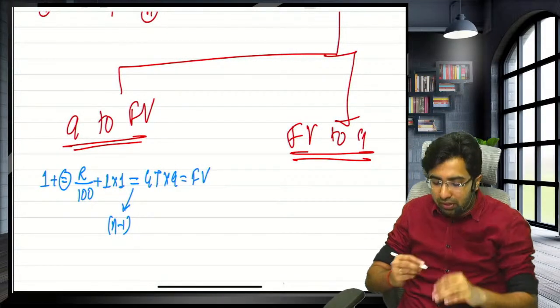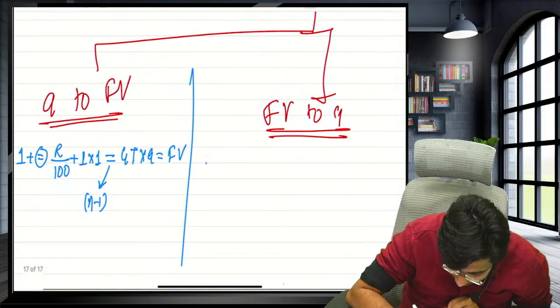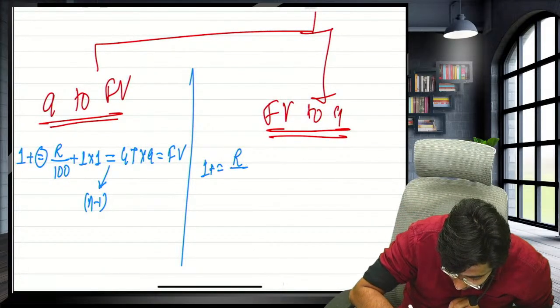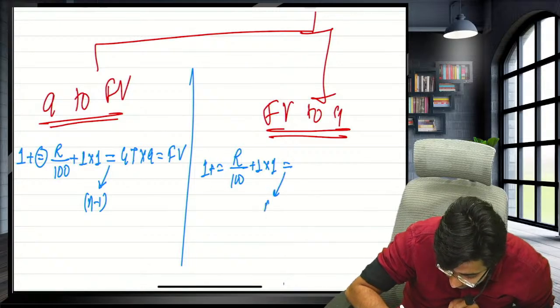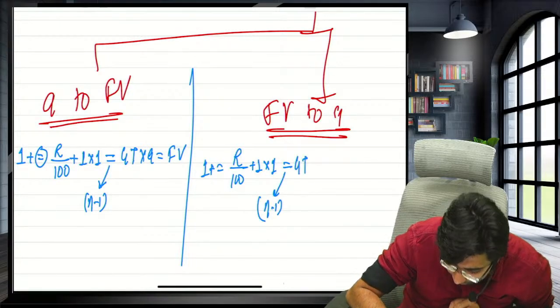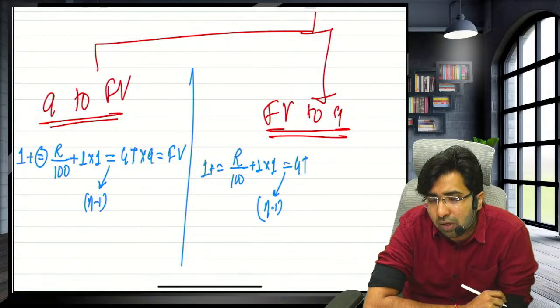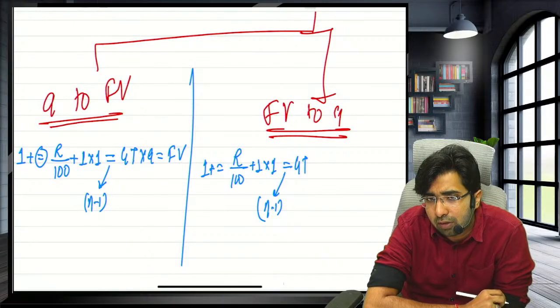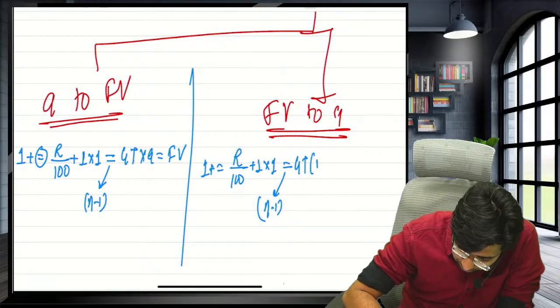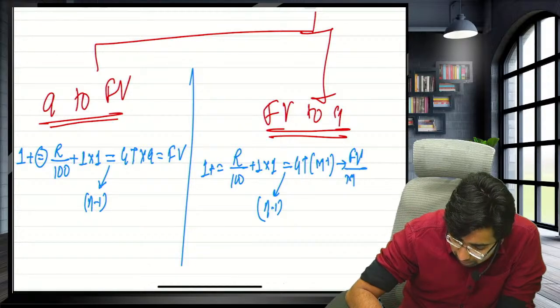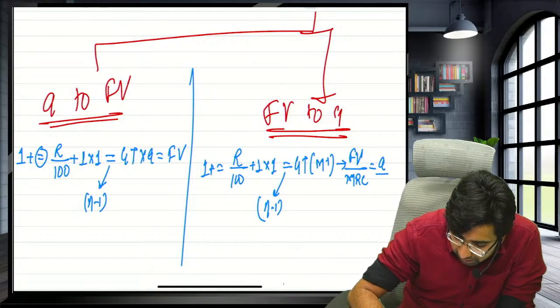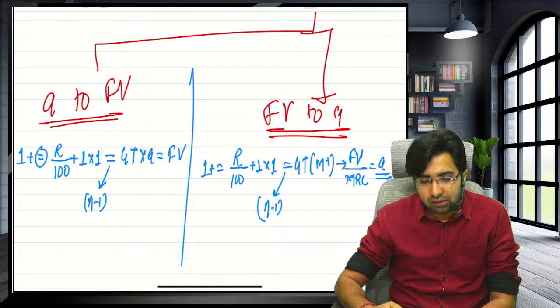Same concept for future value to annuity. 1 plus equals to, R upon 100 plus 1 into 1. Press equals to how many times? Number of installments less 1, GT. But this time you don't need to multiply. You have to divide this information from something else. So store this in the memory, M plus. What do you want to divide? Future value. Divide by MRC and press equals to button. You will get annuity.